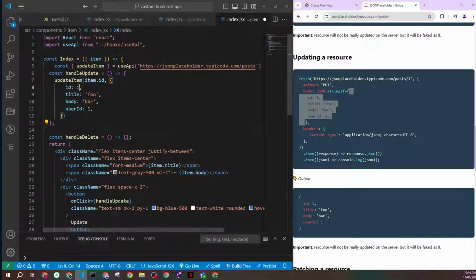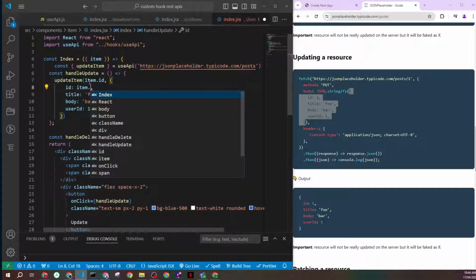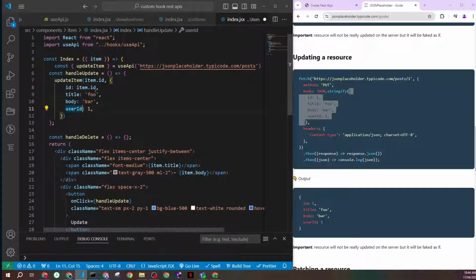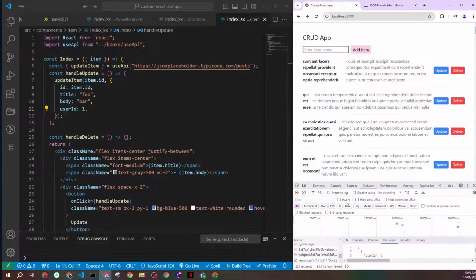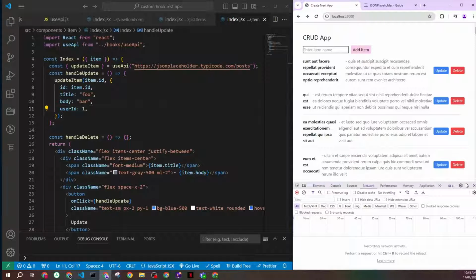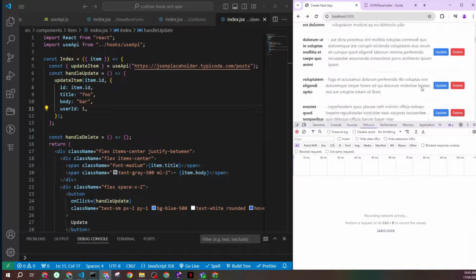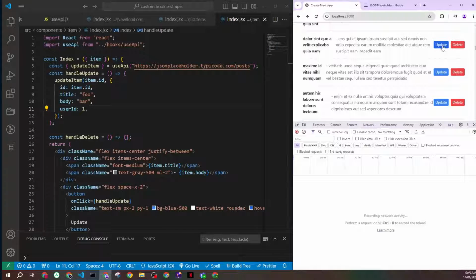So user ID, and this ID will be, of course, the item.id, and title I'm hard coding, and the body I'm hard coding. Save, and let's go and see if this really works. So click, clear everything, and then go down, and let's click one of the update buttons.